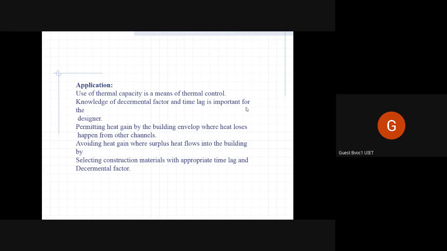Suppose a wall is made out of bricks, and a brick's transmittance value is high, so the decrement factor, meaning the loss factor, will not be as much. So the difference in temperature will not be that much. अगर बाहर बहुत गर्म है तो अंदर भी काफी गर्म होगा.